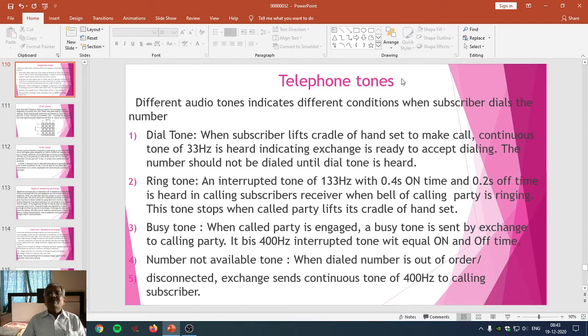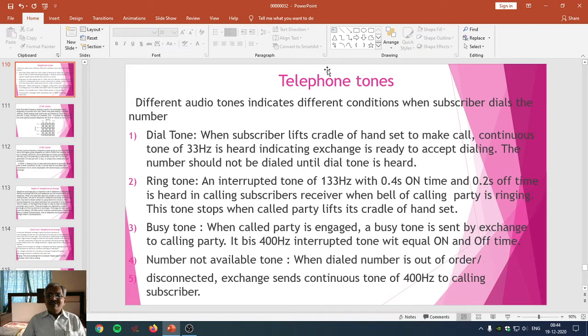By hearing these particular telephone tones, the subscriber gets some kind of information, and the subscriber does the work related to that particular tone, so that proper telephone communication is made possible between the two subscribers.